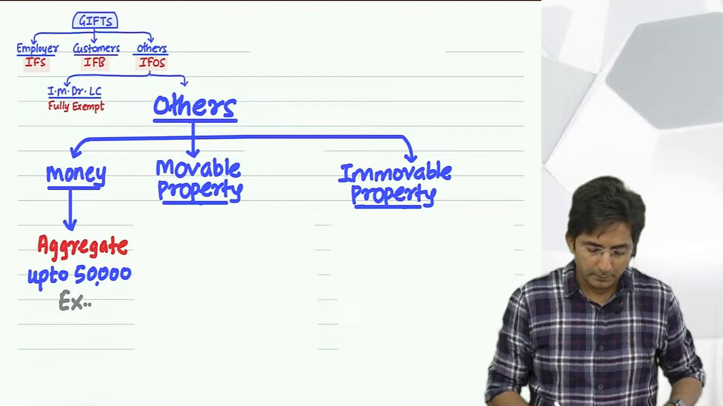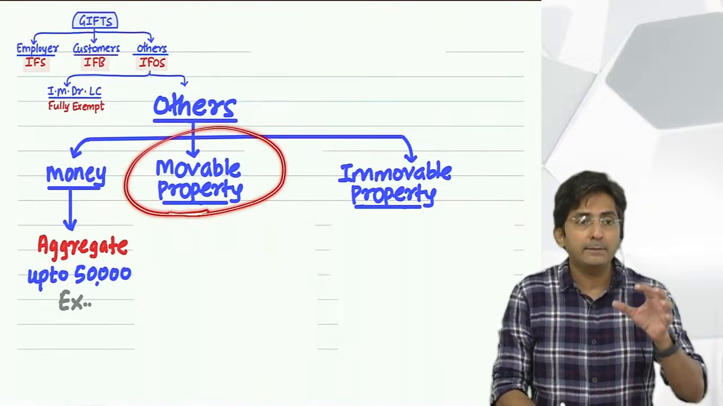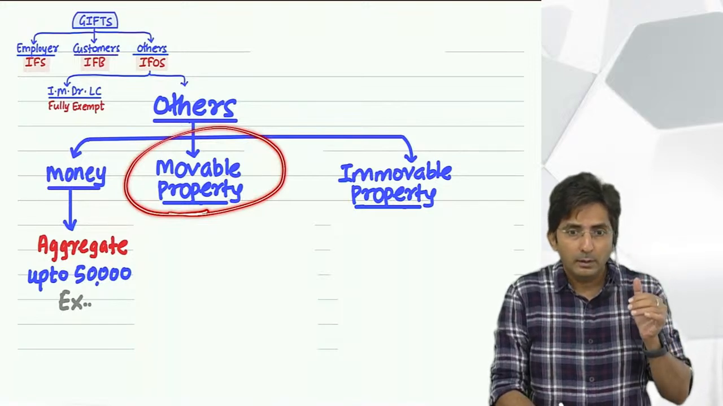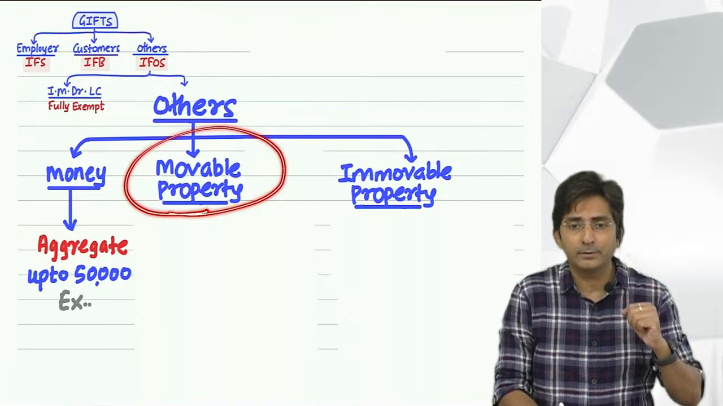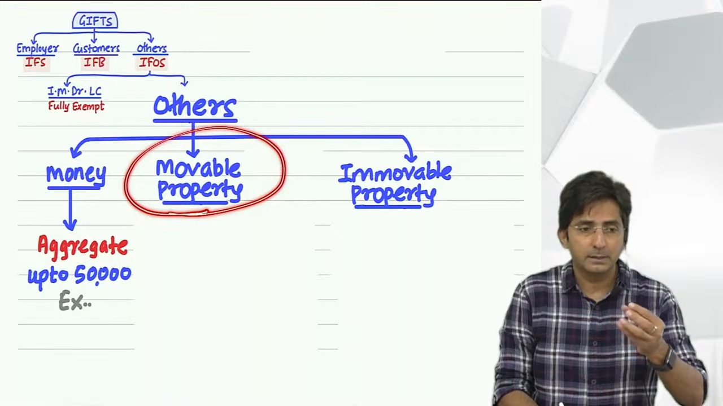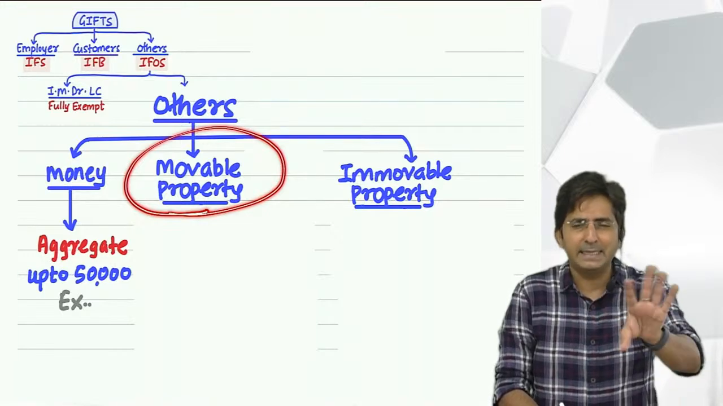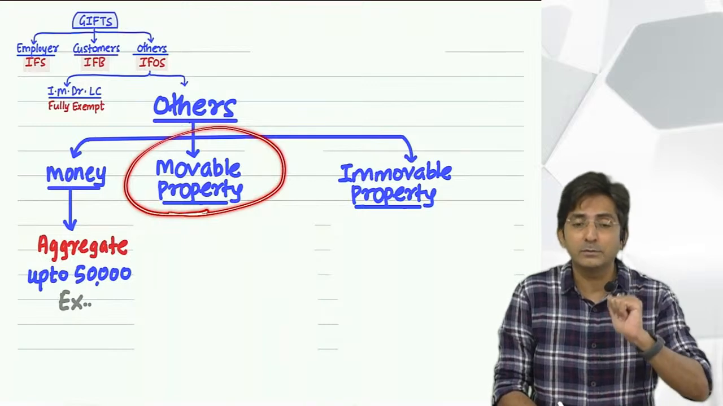Okay. But see, in movable property, sometimes you purchase gold at a low price. Even that is counted as a gift. Relax. What did I say? Sometimes you purchase some gold, silver, or anything at a lower price. That also becomes a gift.